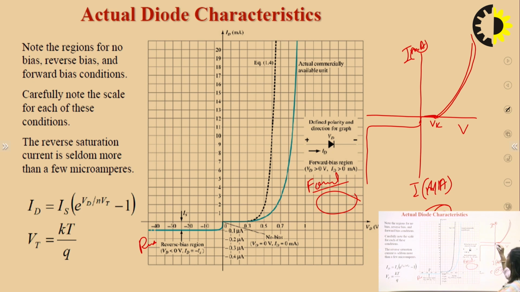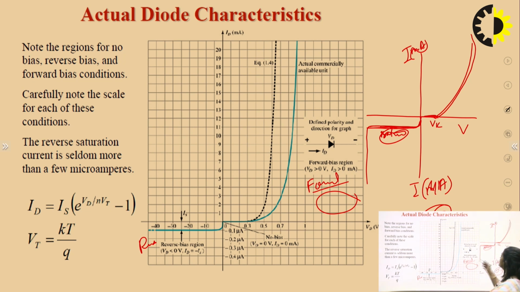In the reverse bias, if we increase the reverse bias voltage the current increases, and after some time it becomes constant. The current that becomes constant is called the saturation current. If we increase the reverse bias voltage, slowly all the minority charge carriers will be involved in the conduction, and a point will come at which all the minority charge carriers in the semiconductor are involved in the conduction. At that point the current will become constant, and that current is called the reverse saturation current.